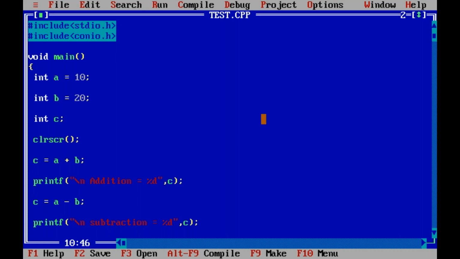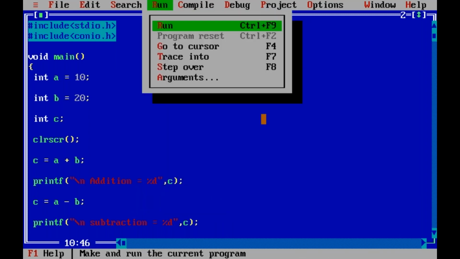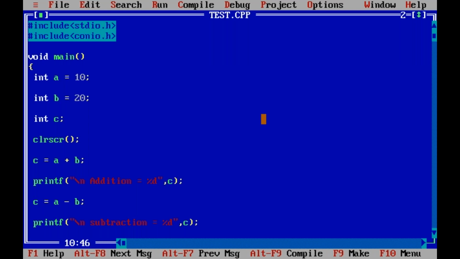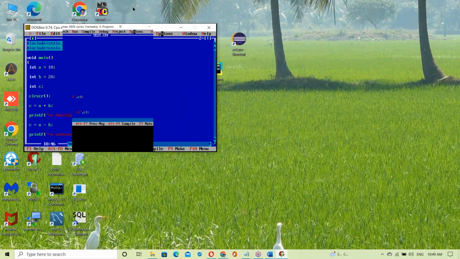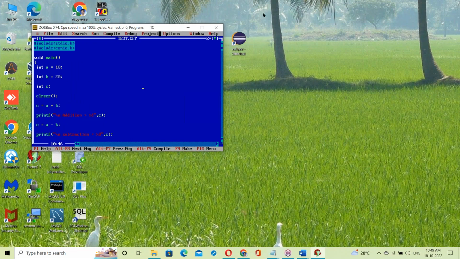This is a C program, right? Compiled successfully, run it, executed, working fine. Yesterday we discussed the compiler topic.